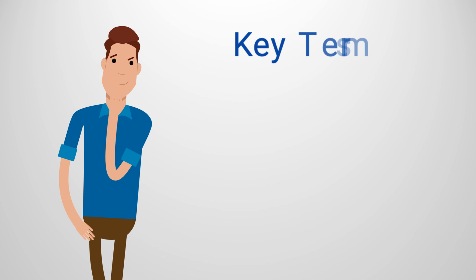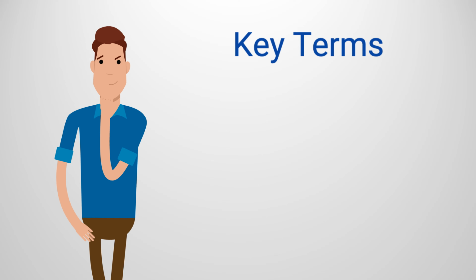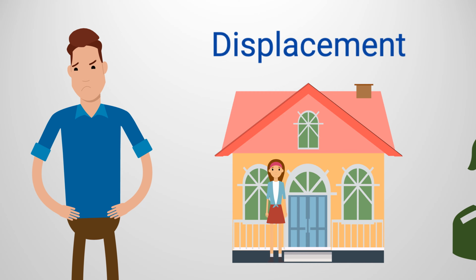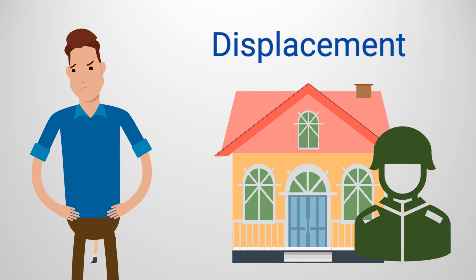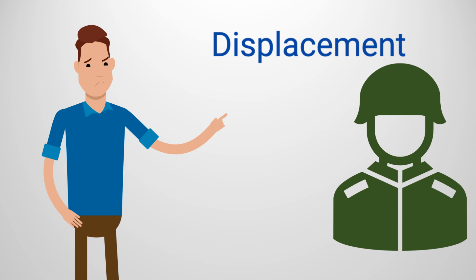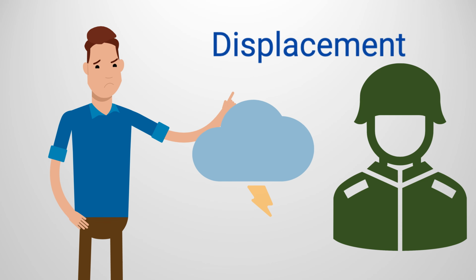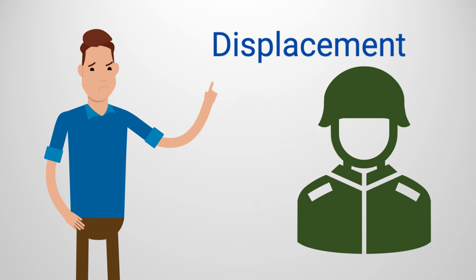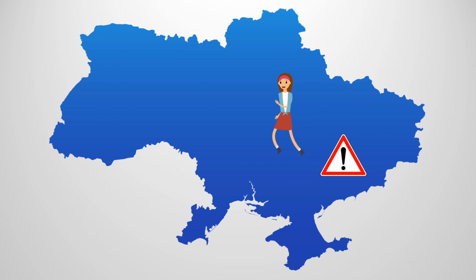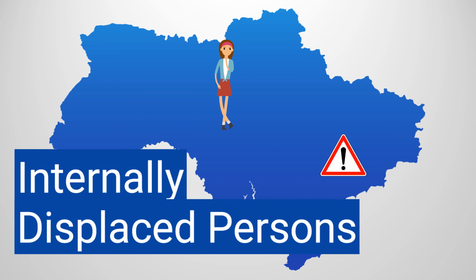Before we get into the hub itself, let's go over some key terms. When discussing displaced persons, we're talking about people who have been forced to leave their place of residence due to conflict. There are, of course, other reasons that people can be displaced, such as climate disasters, but conflict is the predominant cause of displacement at the moment in Ukraine. People who have been displaced but have not left Ukraine are generally classified as internally displaced persons since they have not crossed an international border.